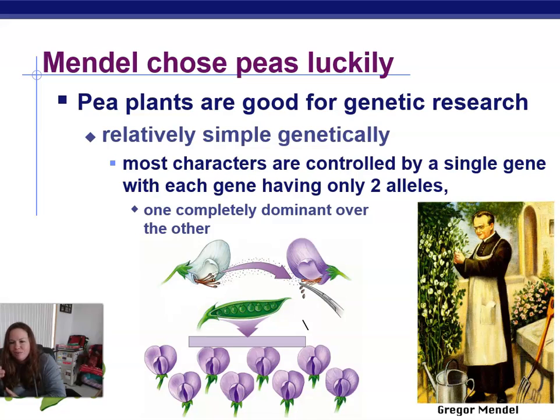And with the traits that he used, one was completely dominant over the other. Again, we know of other rules that exist as well. Sometimes one gene is not completely dominant over the recessive gene, but for the ones that Mendel chose, like the purple and the white flowers, that tended to be the case. He took, again, good data, good journaling, good quantitative data as well, and then he actually published his findings, which is very important in science to share your findings.